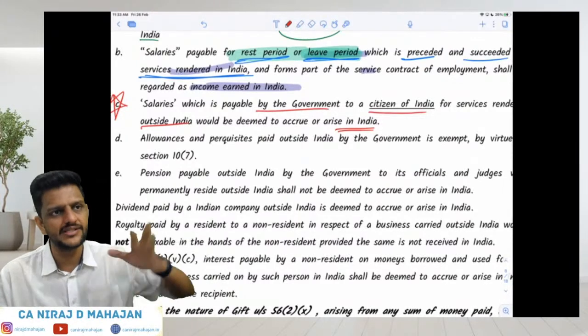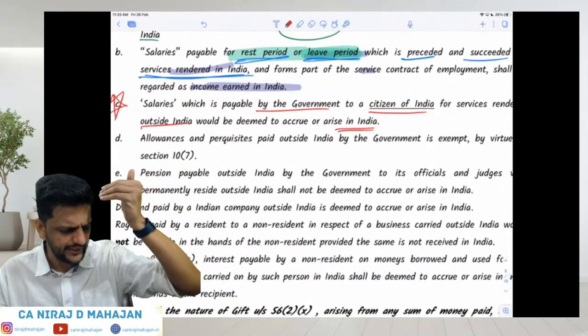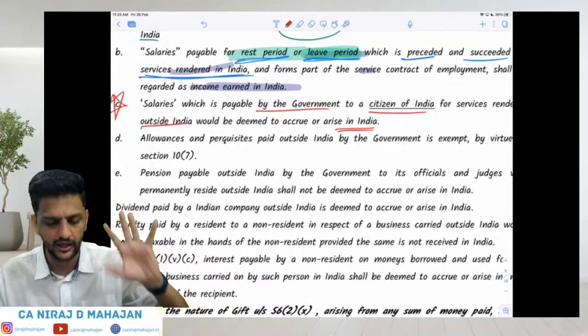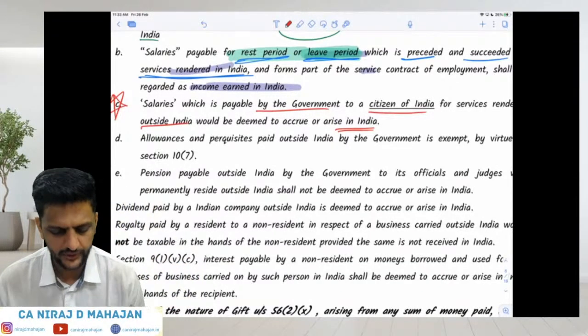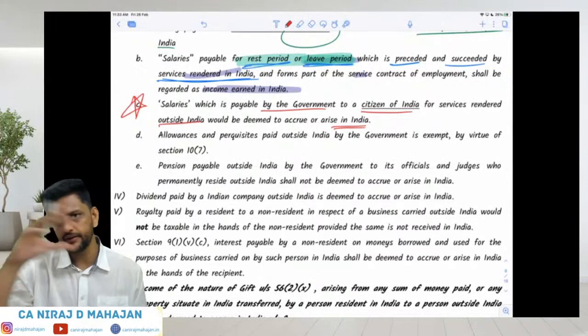So they are providing services outside India, in that foreign country. Even the salary they might be getting over there in that foreign country, but still it is deemed as earned in India. Clear or not? Fine till here? So basically we are pulling it back into India, or we are taxing it in India.